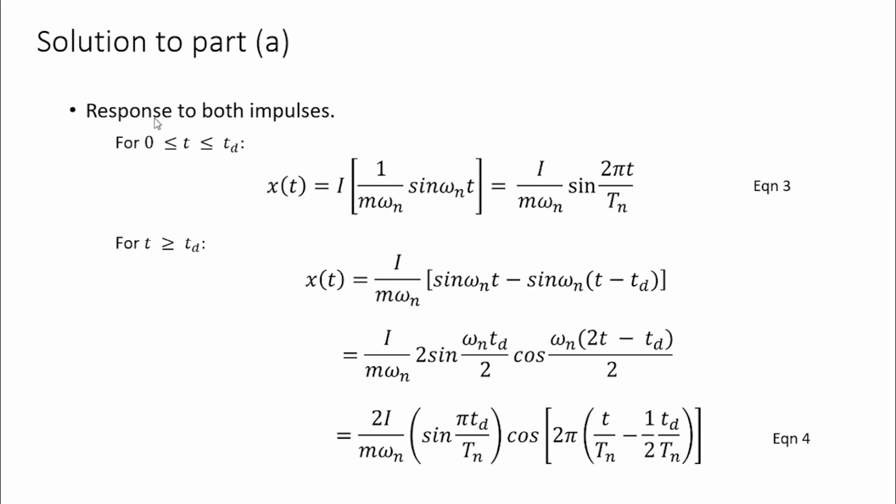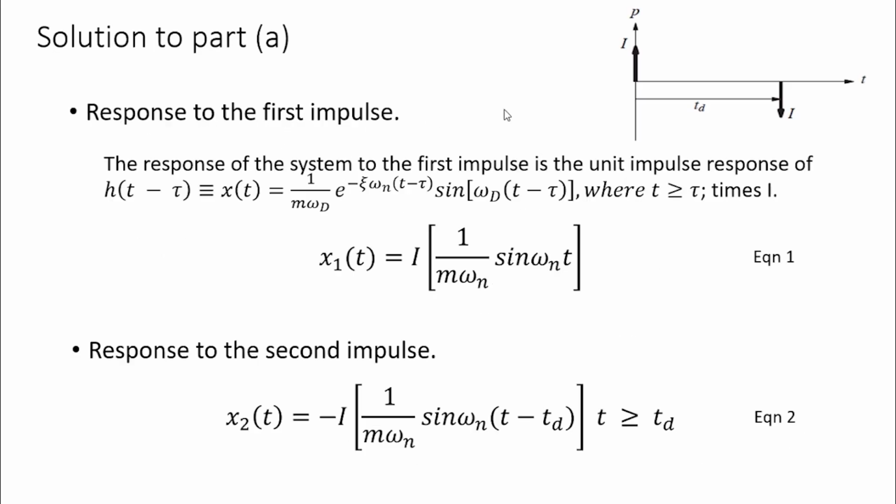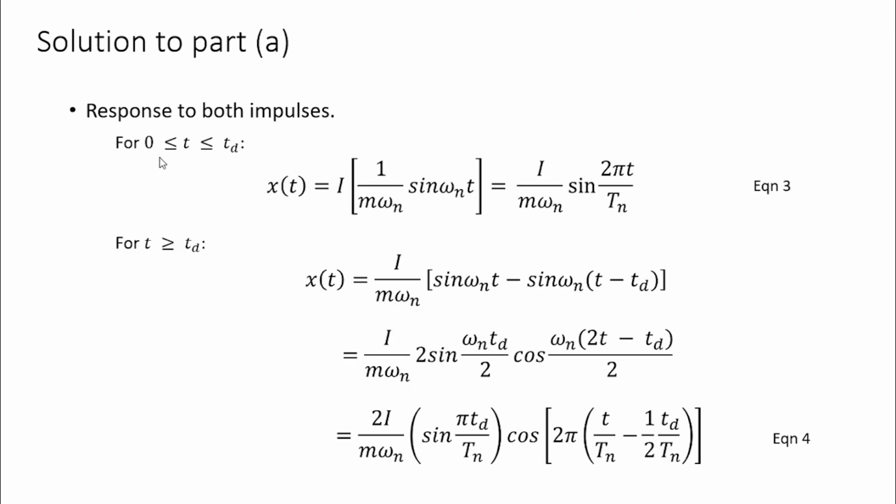Now let's find the response due to both the impulses. As we have seen here, when t is less than td, only the effect due to the first impulse is there. So when time is less than td, the response will be equal to x1, and when time is greater than td, the total response will be x1 plus x2.